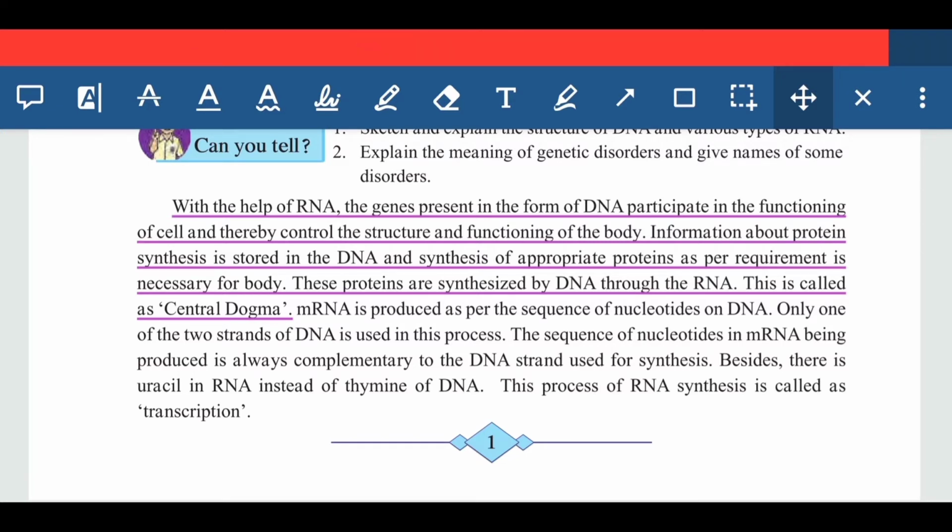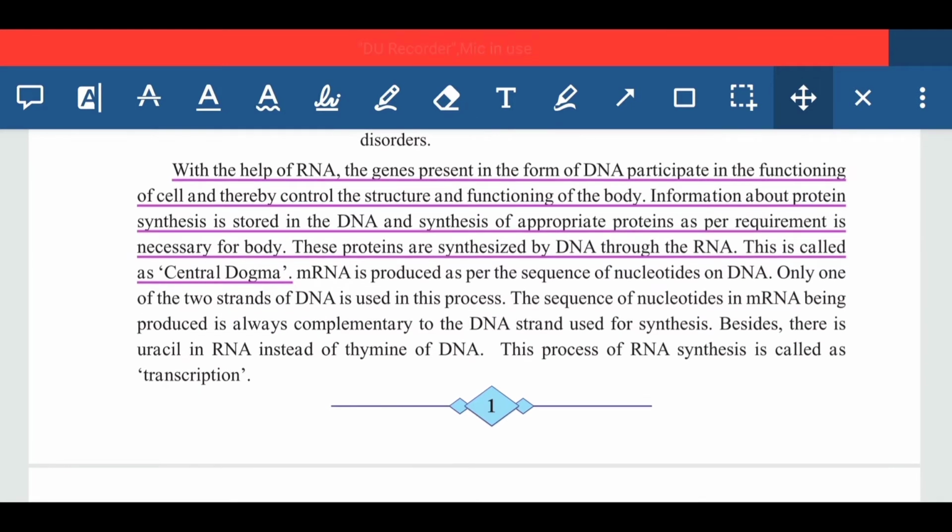Now let's proceed. mRNA is produced as per the sequence of the nucleotides on the DNA. Only one of the two strands of the DNA is used in this process. Now how this process gets started, how this transcription gets started, is given here. mRNA is actually produced as per the sequence of nucleotides on the DNA, and only one of the two strands of the DNA is used. As you know, DNA has two strands, so only one strand of that DNA takes part in this process,